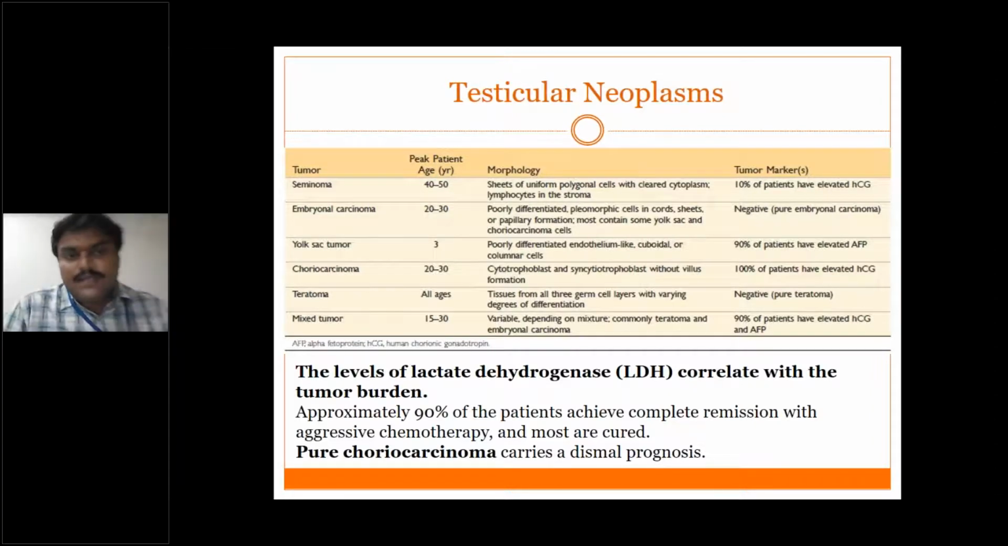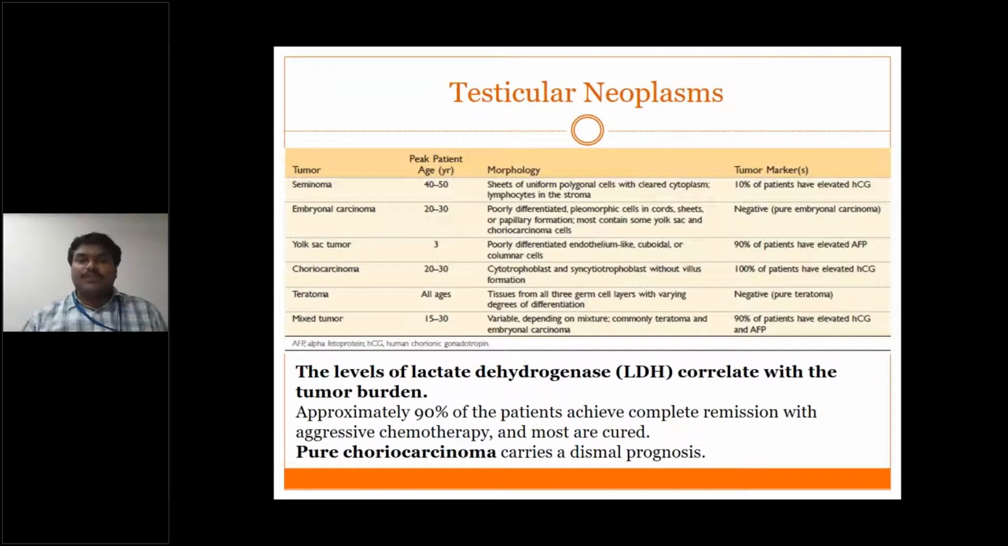Next is the choriocarcinoma. Again, it occurs in the reproductive age between 20 to 30. It contains both cytotrophoblast and syncytiotrophoblast without villus formation, and in almost 100% of patients there will be elevated HCG. Teratoma can come at any age, and it contains all three germ layers with varying degrees of differentiation, and tumor markers will be negative in teratomas. And we already discussed mixed tumors.